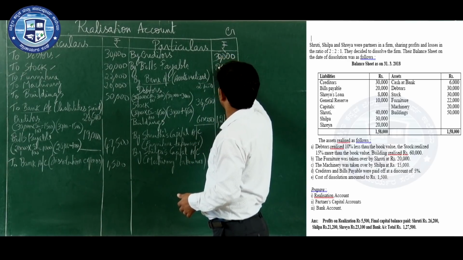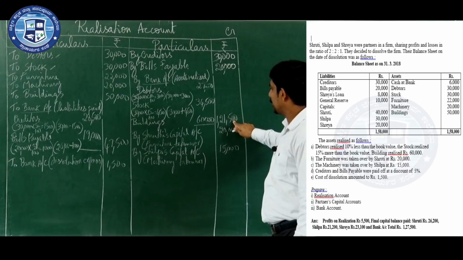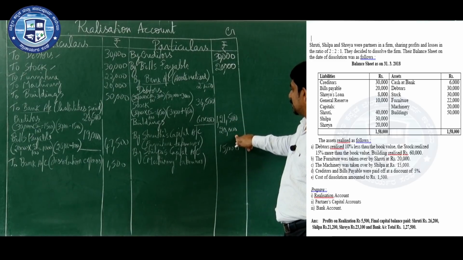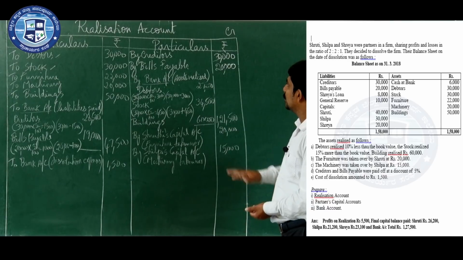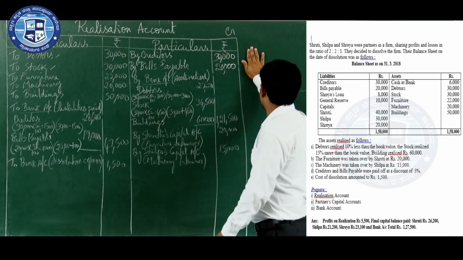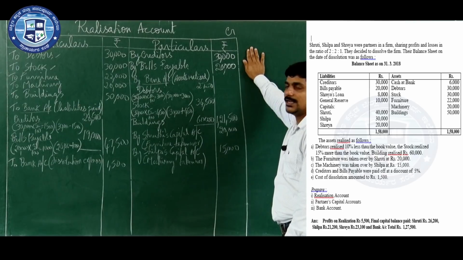When you add the credit side, how much will you get? 30,000 plus 20,000 plus 1,21,500 plus 20,000 plus 15,000. You will get 2,06,500. So which side total is more? Credit side total is more than the debit side.